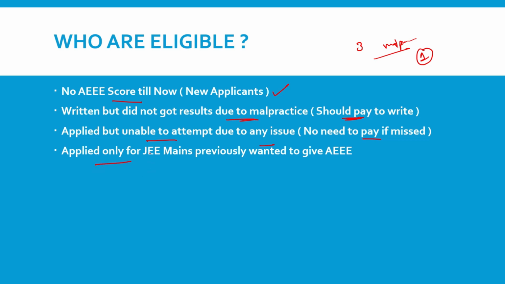Now, if before you applied only for JEE Mains with a JEE Mains score and now you wanted to write AEEE, you just open the dashboard, also tick the AEEE score, pay the fees, and then write the exam.